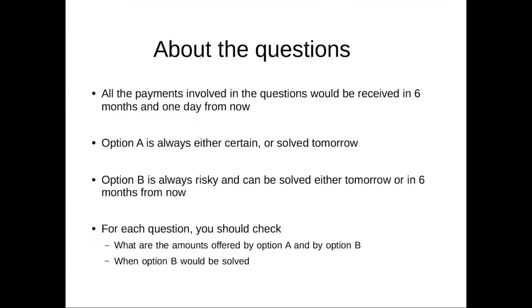All the payments involved in the questions would be received in 6 months and 1 day from now. Option A is always either certain or solved tomorrow. Option B is always risky and can be solved either tomorrow or in 6 months from now. For each question, you should check: What are the amounts offered by option A and by option B? When would option B be solved?